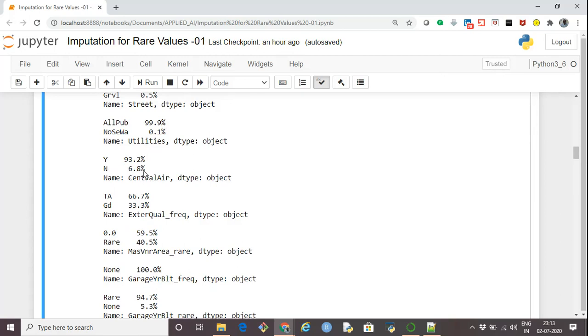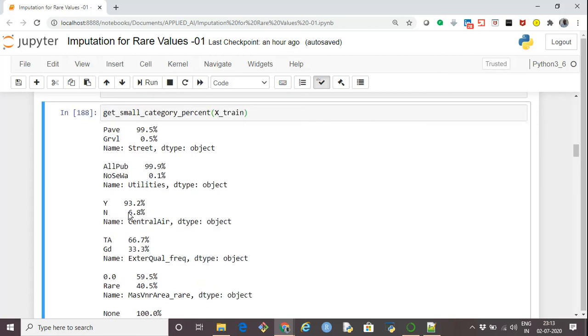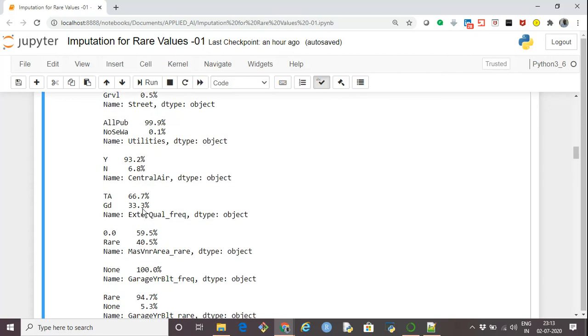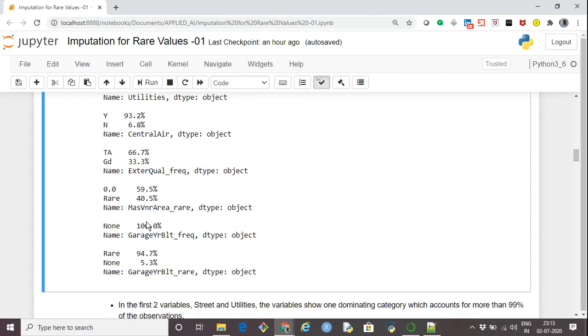So we will not make any change for this particular feature or column, because the rare category is more than our threshold of 5% that we have assumed in this particular scenario. Again, it is more than our threshold, so we will not make any changes in all of these.